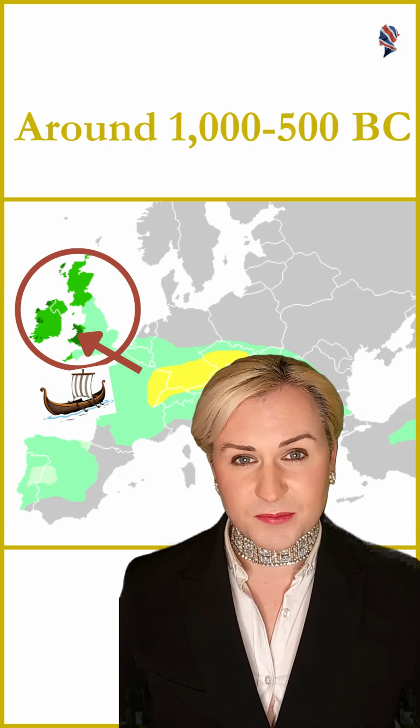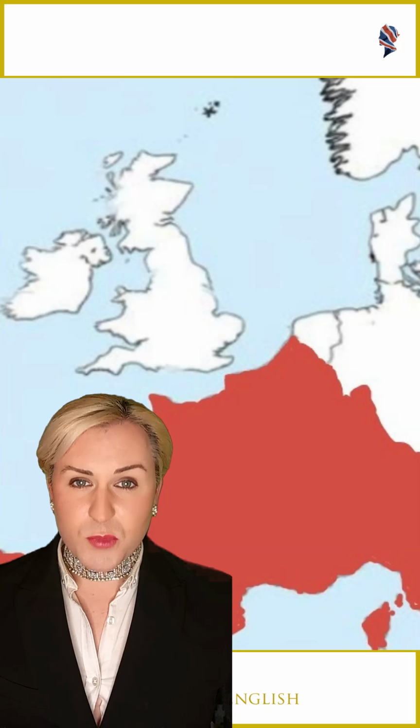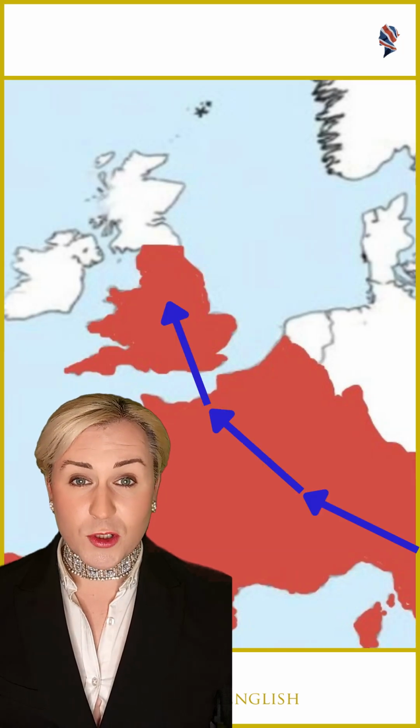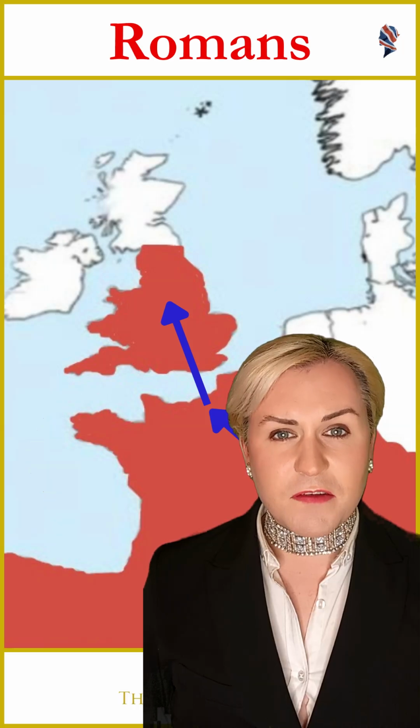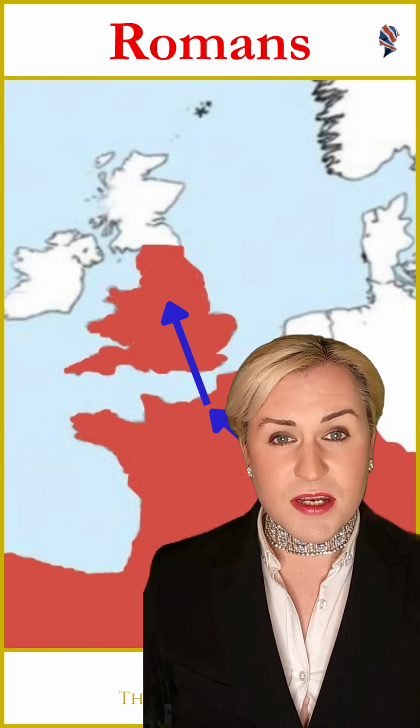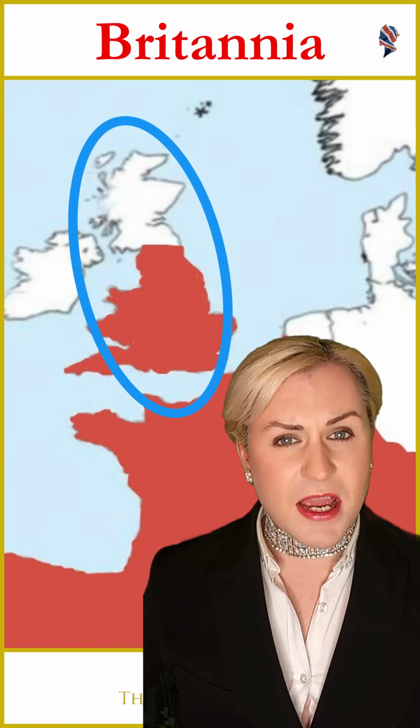The next group to arrive in the British Isles were very present in Europe also. These were the Romans. The Romans' arrival in Britain actually gives us the name Britain, coming from Britannia. After a few centuries, the Roman Empire collapsed, and then the British Isles experienced migration from different regions of northern Europe.